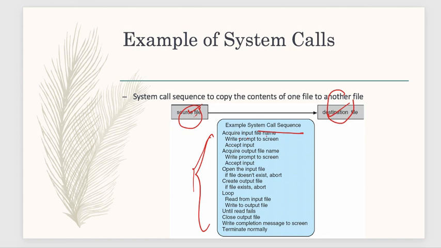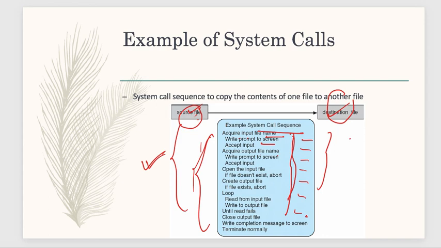You will do this in the lab. The whole process will be done in your lab, so don't worry about it. Here you will not get everything; you just understand that these are the processes we have to do for copying data from one file to another file.